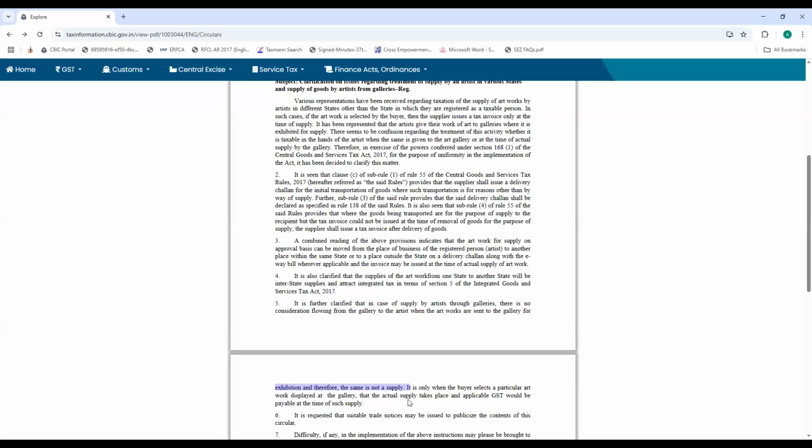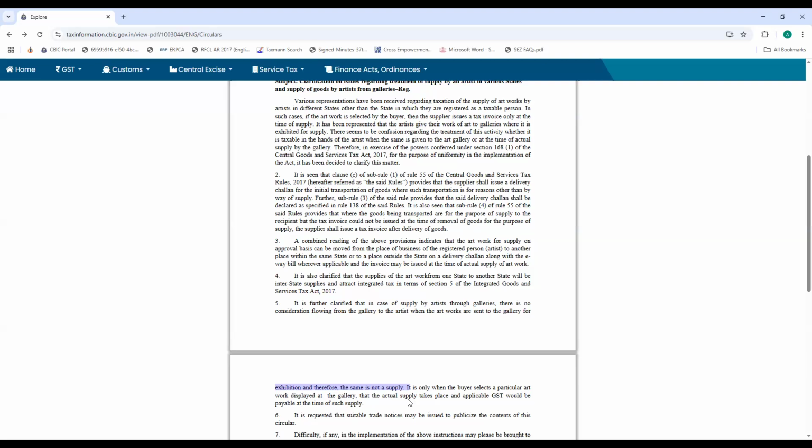So, in my opinion, what has been commonly done and accepted till now is that whenever goods are moved to an exhibition, they are moved on a challan. And once they are selected, if at all they are selected... In some of the fairs, the supplier knows that when he takes the goods and the exhibition starts, the goods would be sold at the first moment itself, because the inflow of customers would be such. In such a case, it's better to take the registration in advance, because you always know that the goods would be supplied.